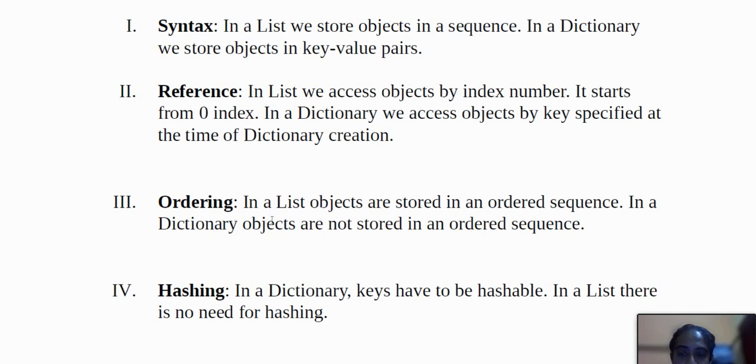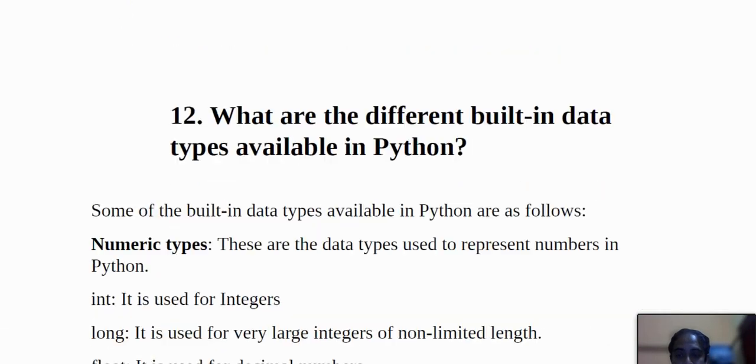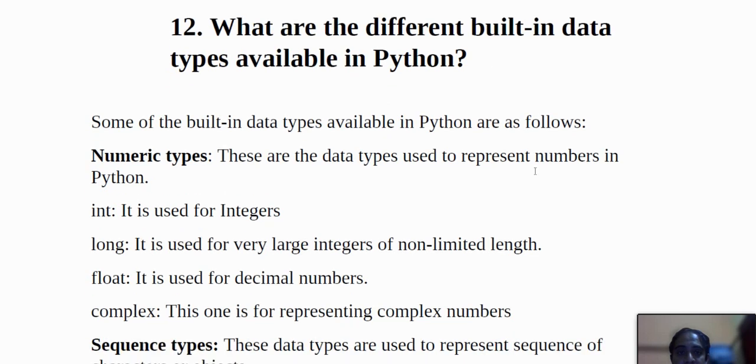And ordering is this: list objects are stored in ordered sequences, and dictionary objects are not stored in an ordered sequence. And what is hashing? Hashing is basically that in a dictionary, keys have to be hashable, and in a list there is no need of hashing.